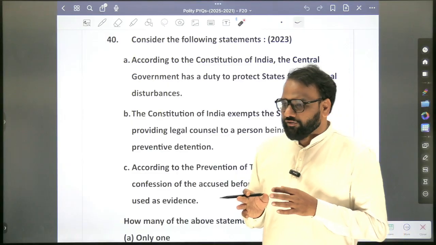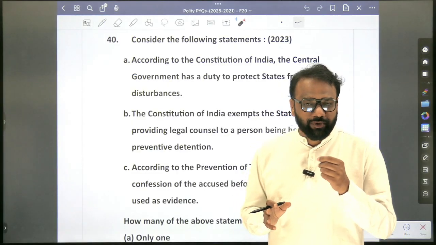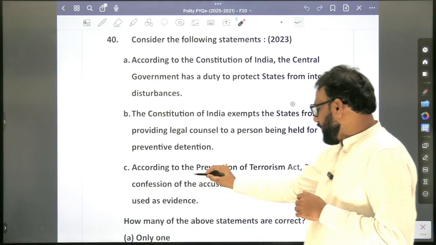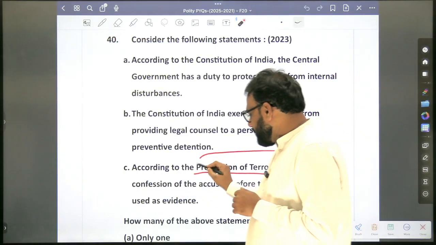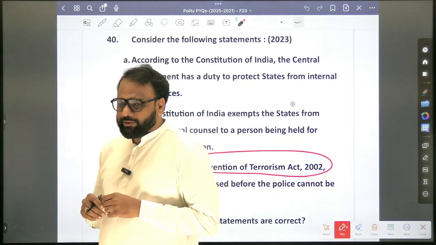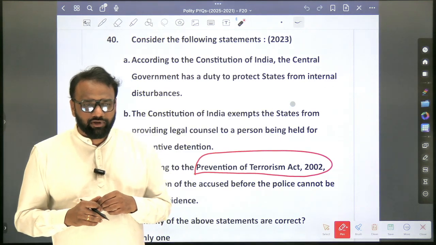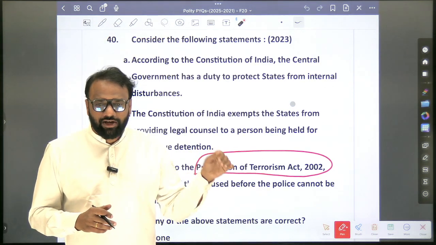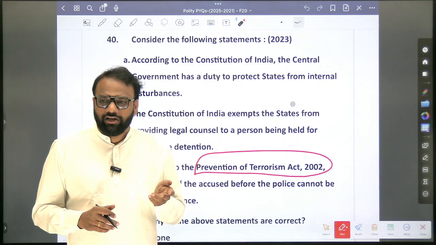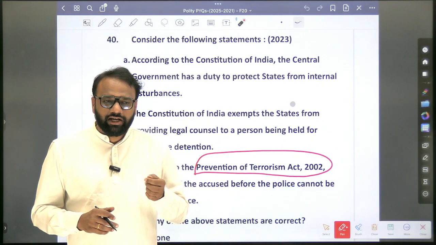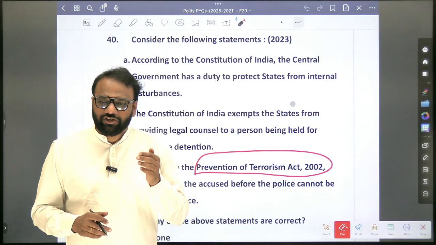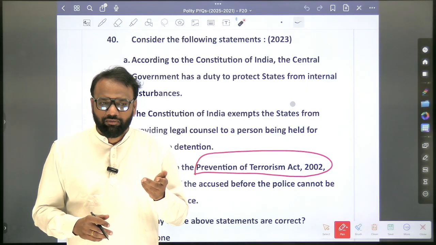To address such questions, current affairs, especially the newspaper editorial articles, play a very important role. Because if you look at POTA, Prevention of Terrorism Act 2002, it has already been repealed, long time back in 2002 or 3. But now after 20 years again they ask the same question. So what may be the reason? Because in editorial articles, in the context of terrorism related activities, there is another act which appears in the newspaper. Which is the law?